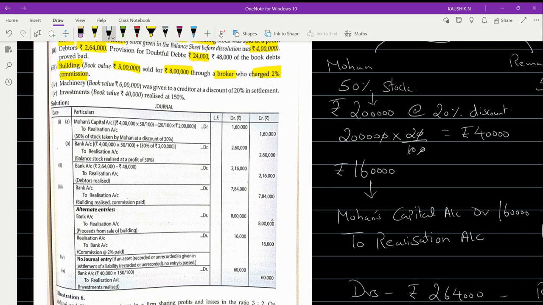So here if you see, they have made it as amount of building. Okay, so bank account to realization 8 lakh, 8 lakh, and then realization account debited to bank account 16,000, 16,000. Or else you can show in one entry as bank account debited to realization account 7 lakh 84,000, 7 lakh 84,000. Clear with this third journal?